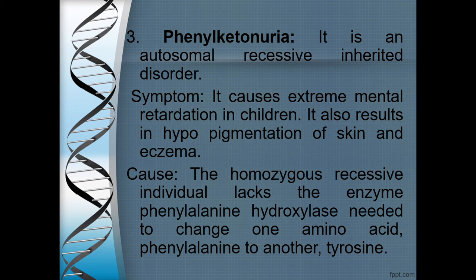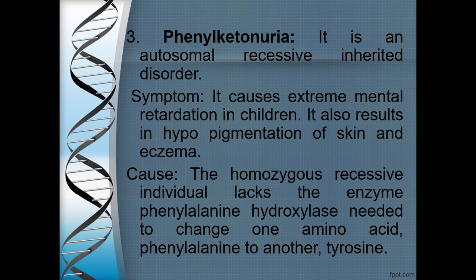So phenylketonuria is an autosomal recessive trait. What are the symptoms here? Phenylketonuria causes extreme mental retardation. It also results in hypopigmentation of skin and eczema. What exactly is happening is, there is a particular enzyme called phenylalanine hydroxylase that is needed to metabolize phenylalanine. Recall from the biomolecules chapter of class 11, children, you have read about amino acids, and phenylalanine is an aromatic amino acid. So this particular amino acid has to be converted to tyrosine in a stepwise manner.